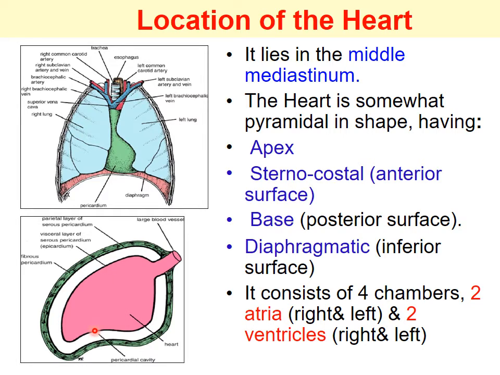Because it is behind the body of the sternum and the costal cartilages. Base, which is the posterior surface, and the inferior surface or diaphragmatic surface. Why is it called diaphragmatic? Because it rests on the diaphragm. It consists of four chambers, two atria, right and left, and two ventricles, right and left.